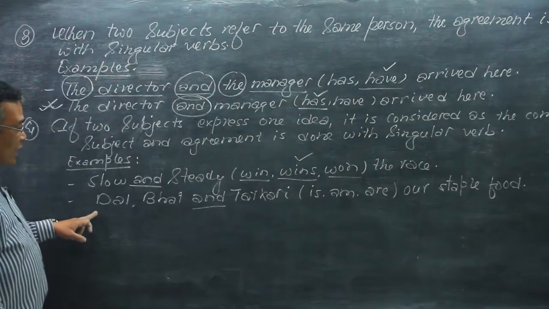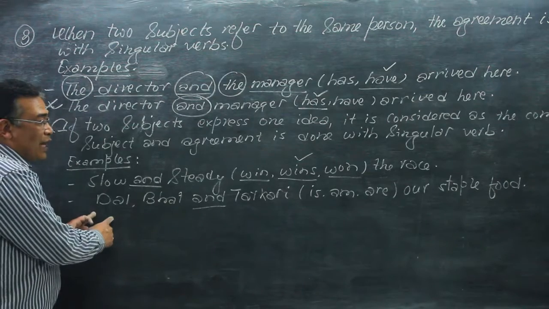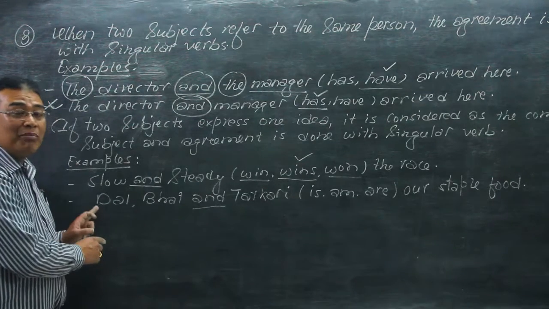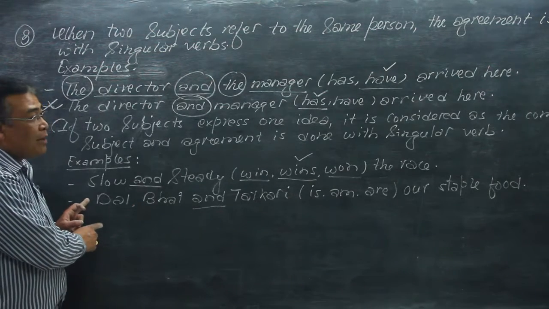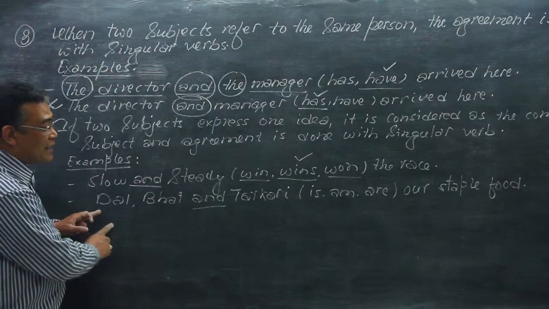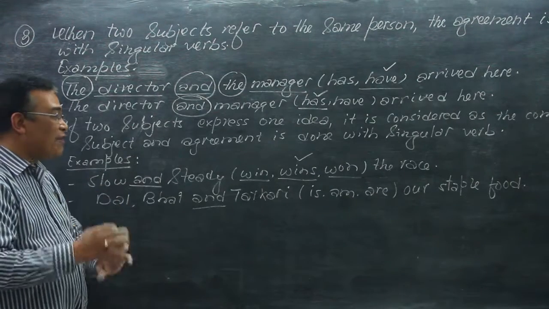Okay, in the next example, dal, bhat and tarkari. This is certainly a plural subject, because here we have three different things.